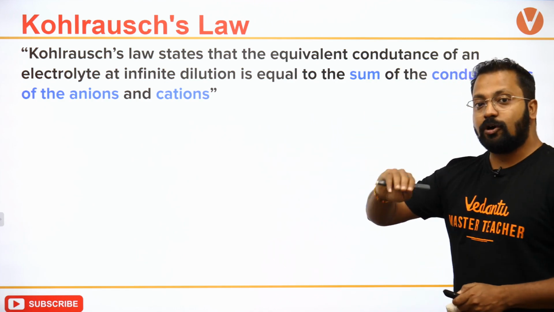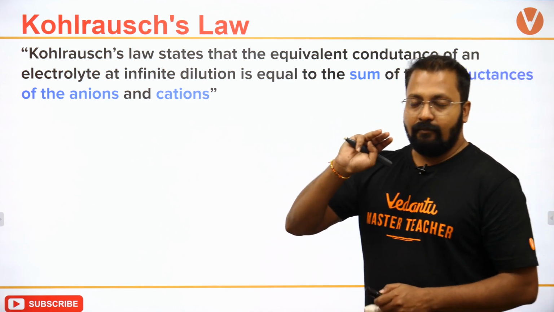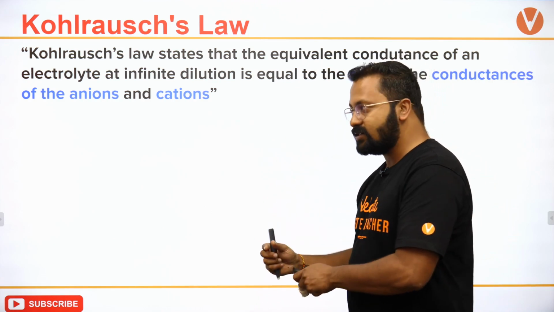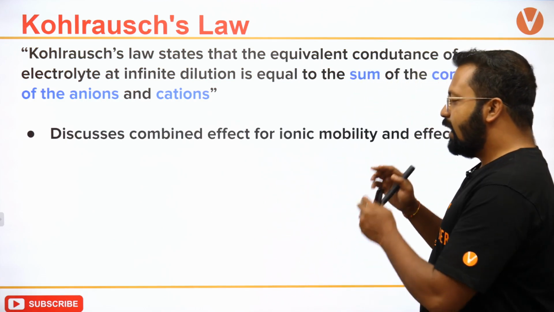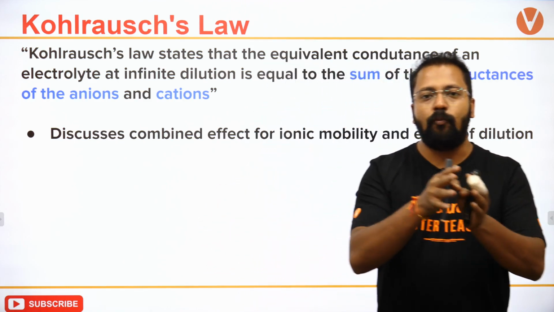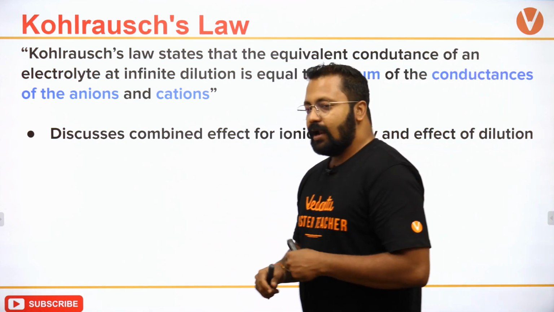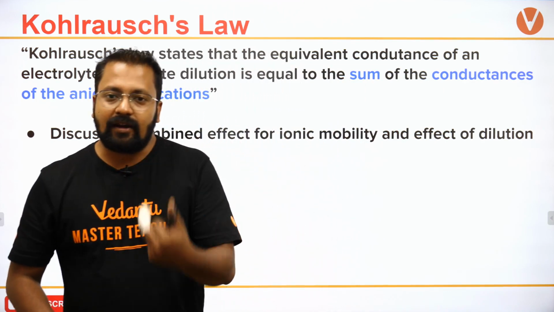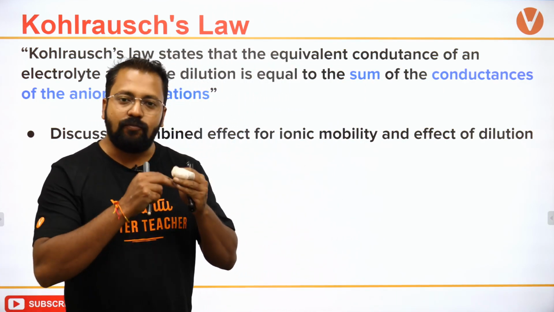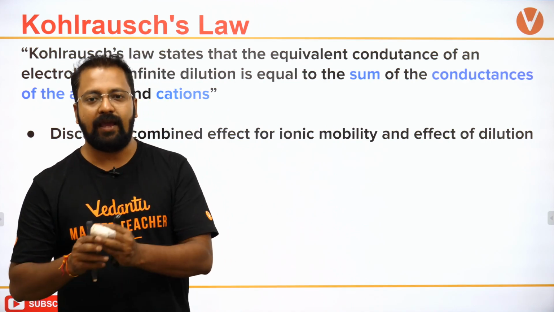So it is based on three important concepts, or you can say there are three important parts in this. First, it discusses the combined effect of mobility and dilution. Mobility will increase with dilution. If you have more dilution, mobility will be higher.